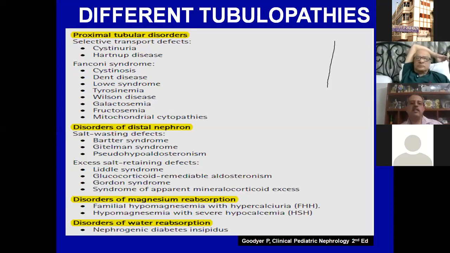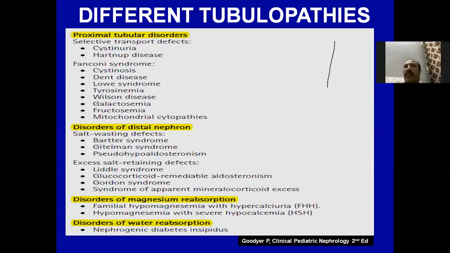Then we have the disorders of the distal nephron, where we have Bartter, the Lasix mimic, and Gitelman, a mimic of the thiazide, and we have pseudohypoaldosteronism. So these are the salt wasting defects. At the same time, we can have salt retaining defects, and this causes hypertension.